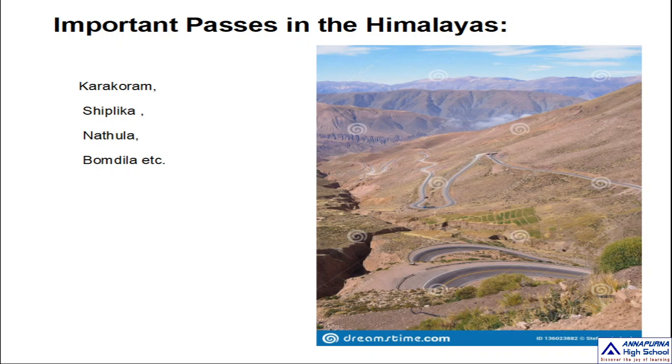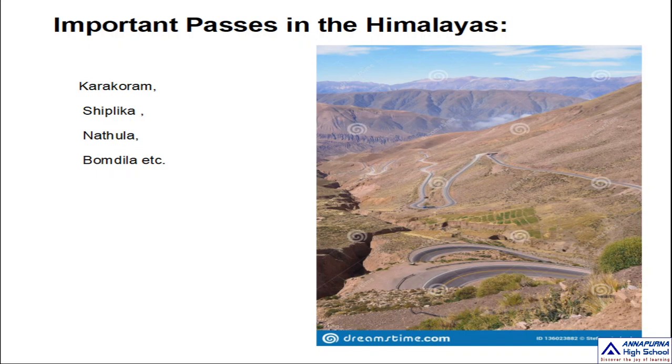Alexander the Great, 321 BC, long back, all these great invaders entered India through these passes. They are very narrow ways. A pass is a narrow way that lies in the Himalayas. Through these passes, the foreign invaders entered India. Important passes found in the Himalayas are namely Karakoram, Shipki La, Nathula, and Bumidala. So these are the important passes.